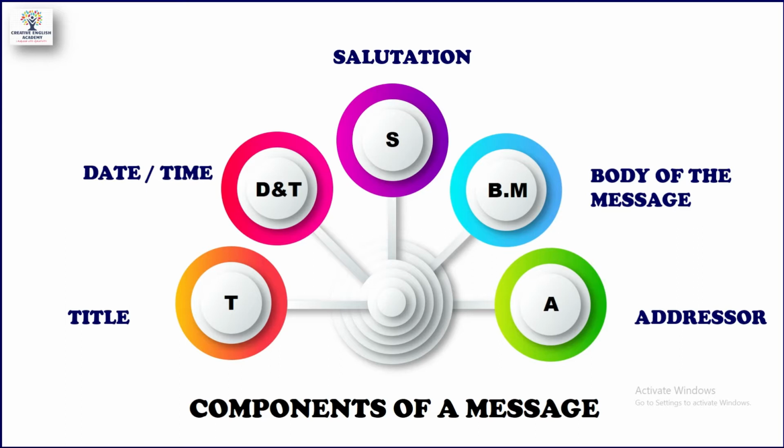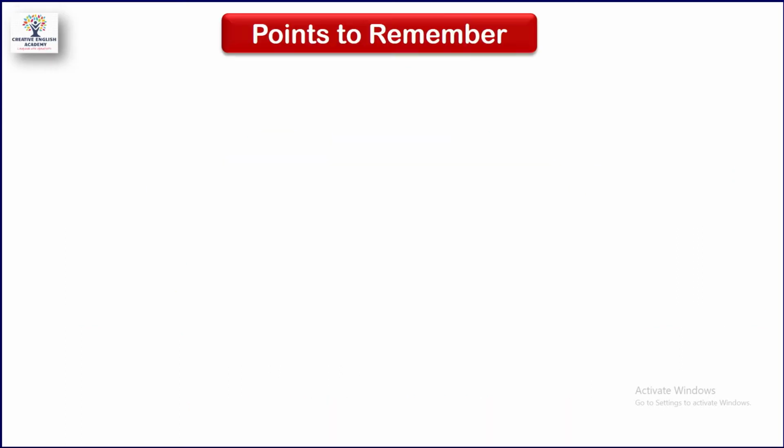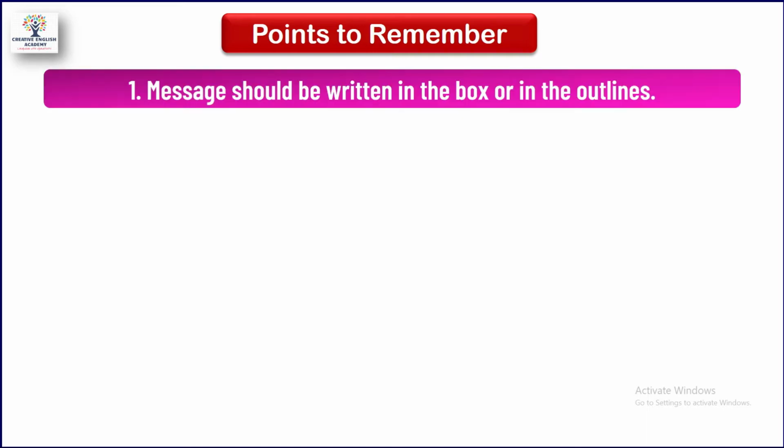Now we will see some important points to remember whenever we write a message. If we consider these points, then the message is 100% correct. The first point we must consider is that the message should be written in a box or in outlines, right? Each and every message should be written in a box. That is the first point to remember.